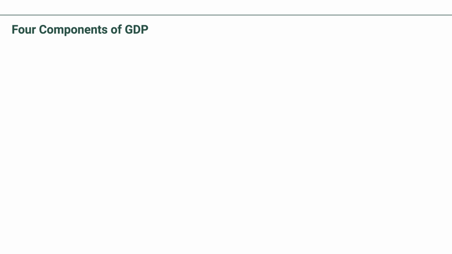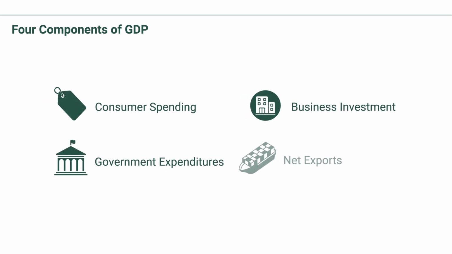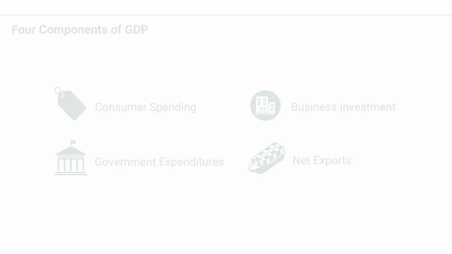Gross domestic product, or GDP, is one way to measure broad economic activity in an individual country or around the world. In the US, GDP is calculated by summing up consumer spending, business investment, government expenditures, and net exports, which is exports minus imports. We think GDP is a useful but imperfect measure for the economy.